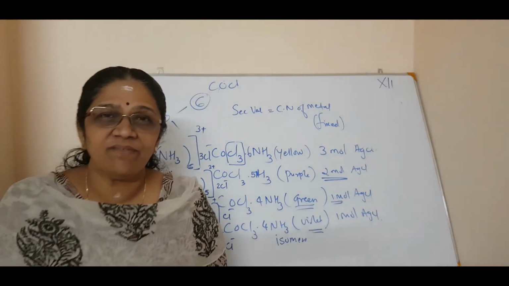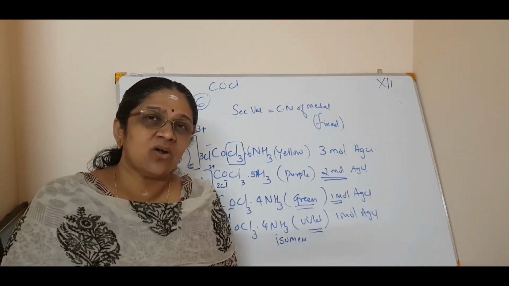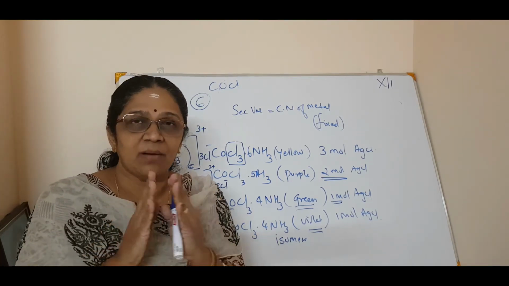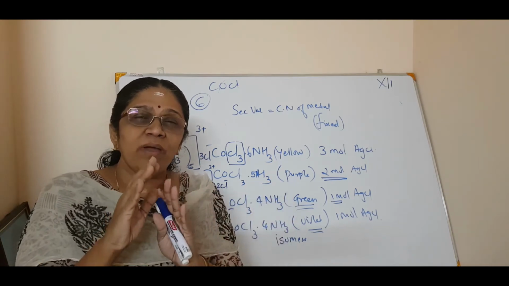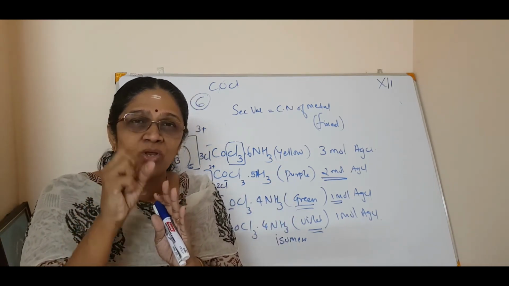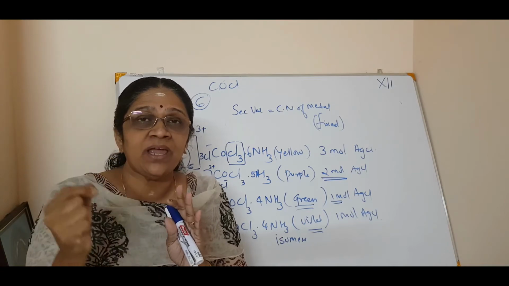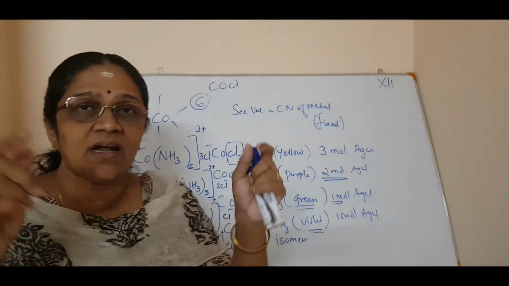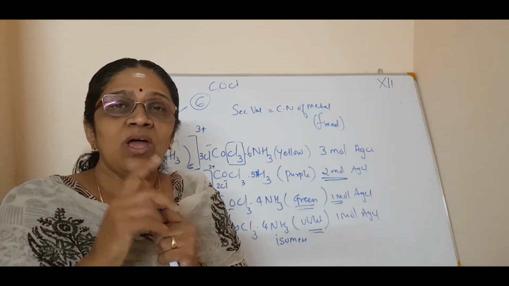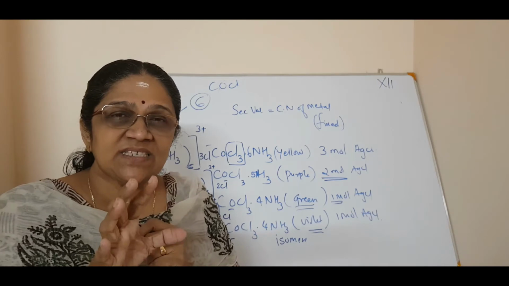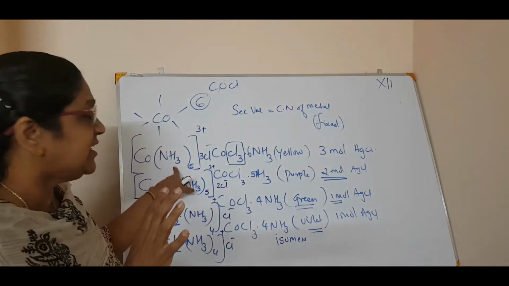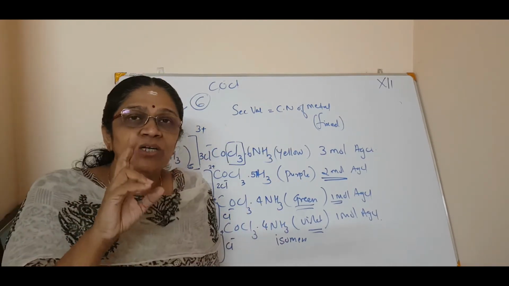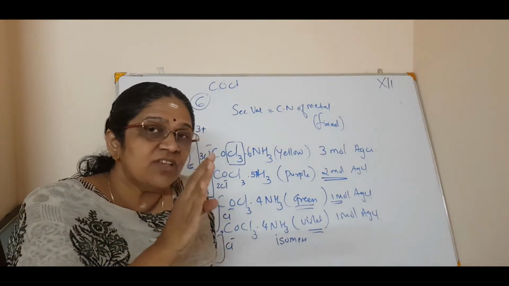The coordination number indicates how many atoms, groups of atoms or molecules are directly attached to a metal. For example, in this case, 6 ammonia molecules are attached to cobalt. So its secondary valency is 6, which means the coordination number of this cobalt in this compound is 6.